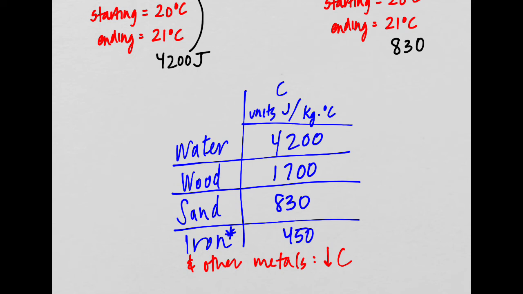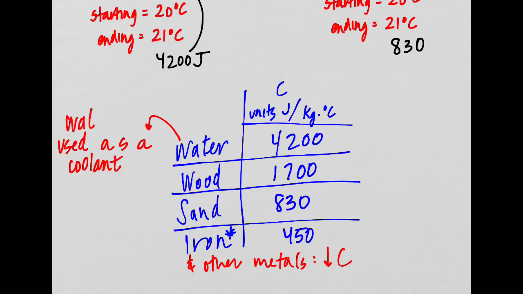What that means is that it takes very little energy for their temperature to be raised. As opposed to water. Water is pretty much the most common substance with the highest specific heat. And this is why water is used as a coolant in a lot of situations.